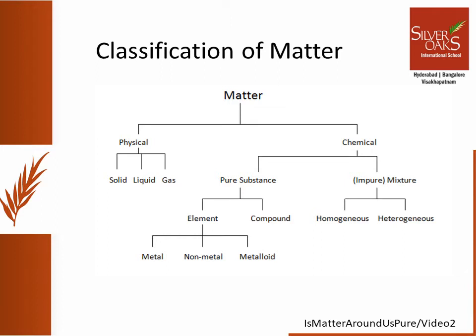We also discussed mixtures being classified as homogeneous and heterogeneous. Homogeneous mixtures are uniform throughout. They appear the same throughout. Heterogeneous mixtures are non-uniform. We can see the components of the mixture when we keep the mixture undisturbed for some time.